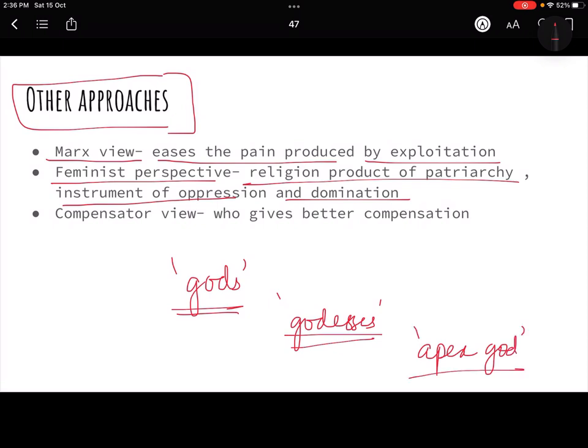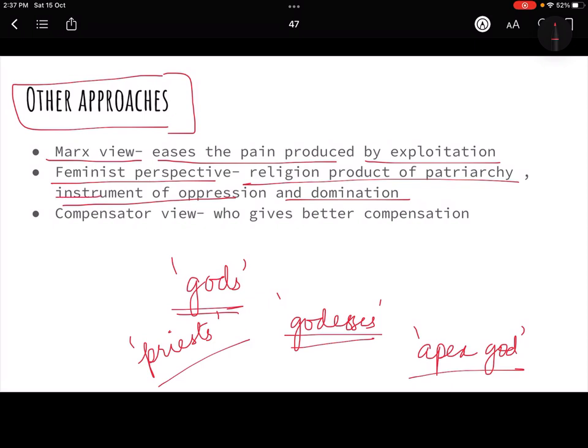And many times, females are considered not very important in religion. For example, take priests, right? Not many female priests are there. So whatever it is, the feminist perspective is that religion has been, even though the propagators of religion are females, right? But even then, it has not given females the status it should have given them, right? So this was the feminist perspective.